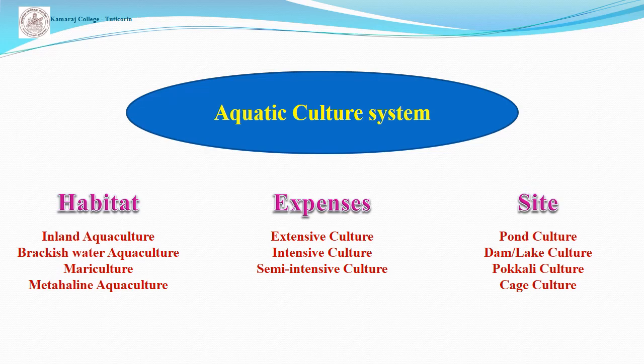Based on the expenses, there are three types. They are extensive culture, intensive culture, semi-intensive culture. In the last one, based on the site, here we have four types. First one is barn culture, then culture, cage culture.